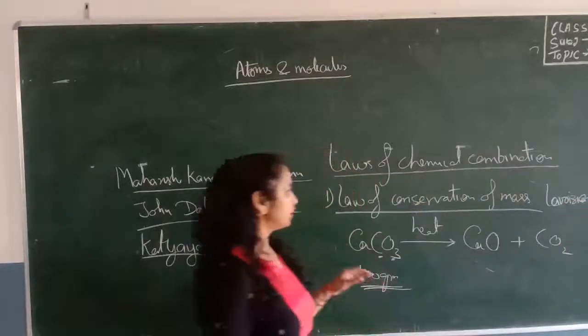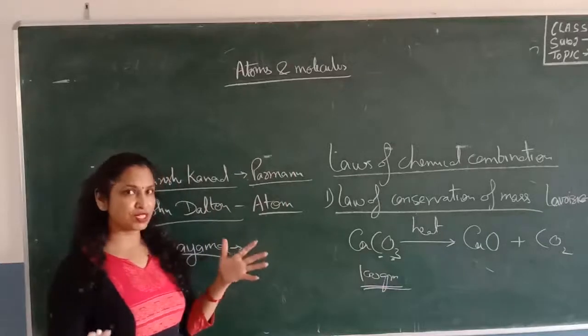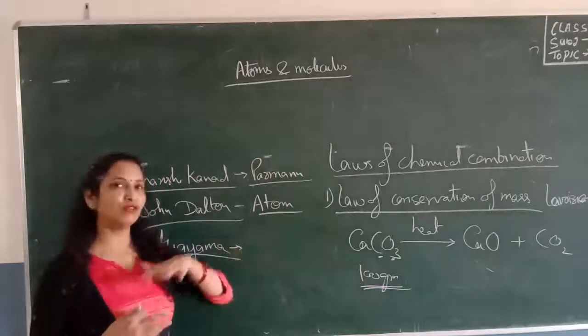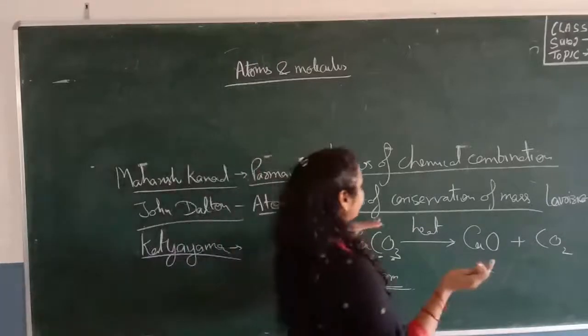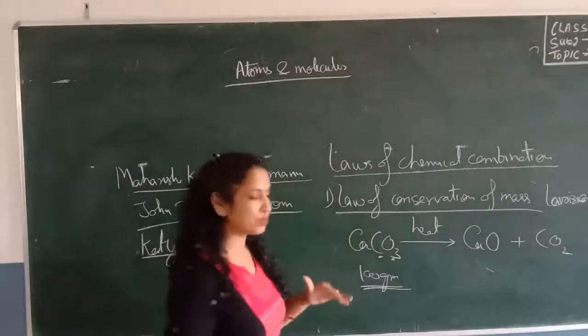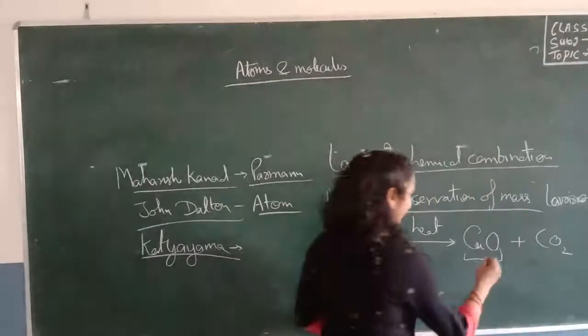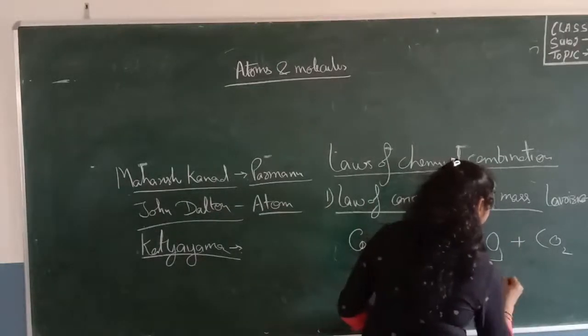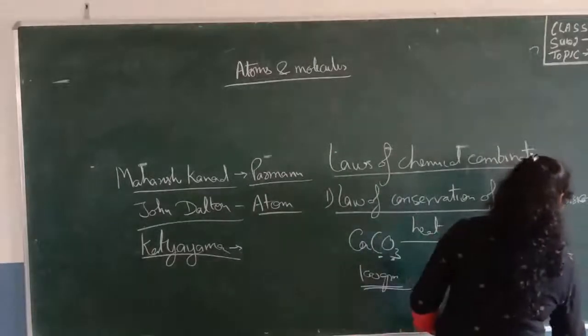While doing this experiment, we have to take a precaution that the carbon dioxide should not escape from the experiment. After heating this substance, we found that the mass of the calcium oxide is 56 gram, and the carbon dioxide has a mass of 44 gram.